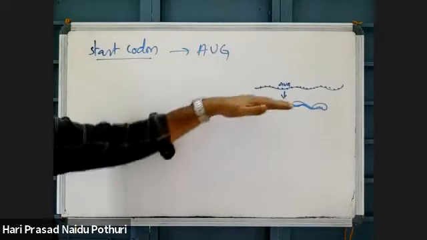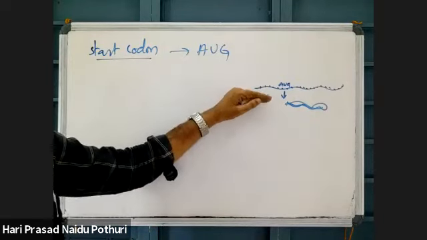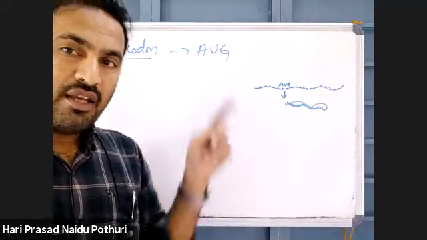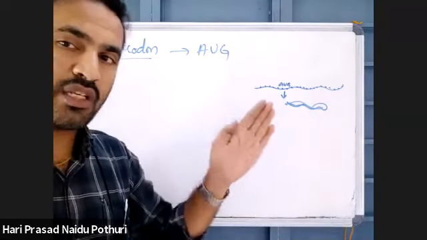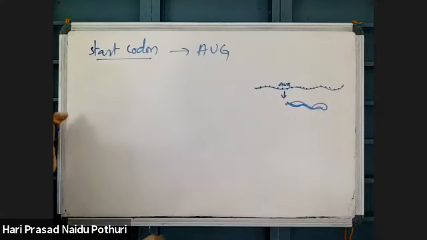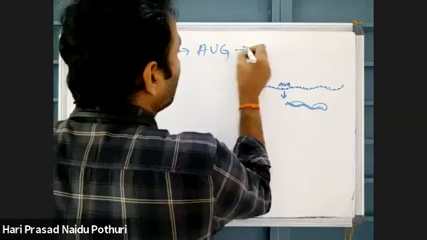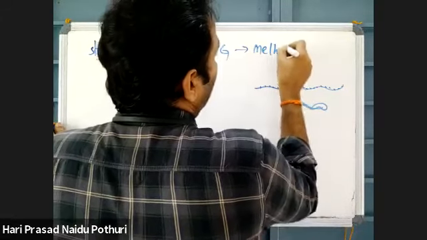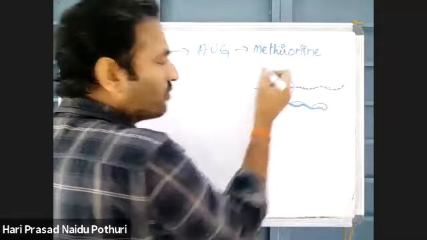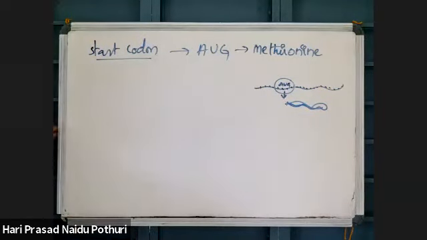In replication, wherever the origin of replication comes, from there replication will begin. Similarly, in transcription, wherever the promoter is there, from the promoter transcription will start. Similarly, here the AUG codon is the start codon. That means in mRNA, wherever the AUG sequence is, there is the beginning of the translation process. This AUG is usually coding for methionine.